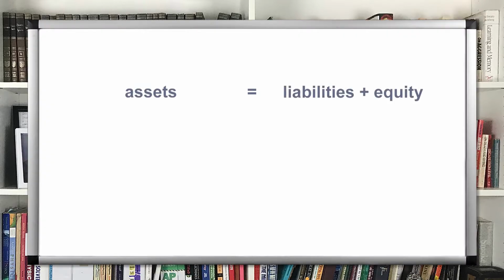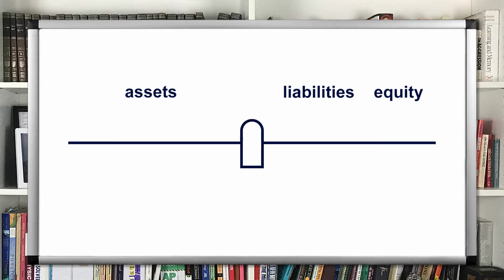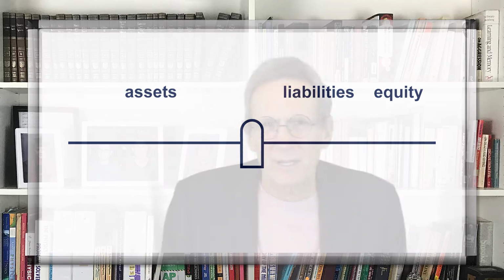The best way to understand the accounting measurement system is through the fundamental accounting equation. Assets equal liabilities plus equity. Now picture the accounting equation as a teeter-totter. On one side of the teeter-totter you see assets, and on the other side you have liabilities and equity. Unlike real-world teeter-totters, the accounting teeter-totter must always remain precisely balanced.